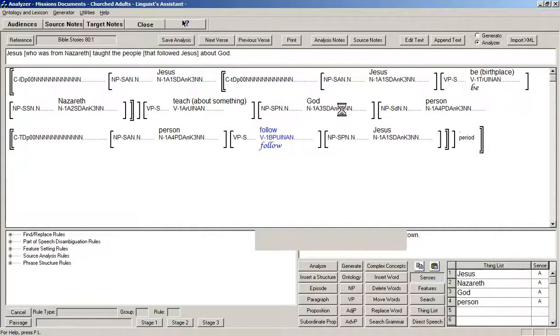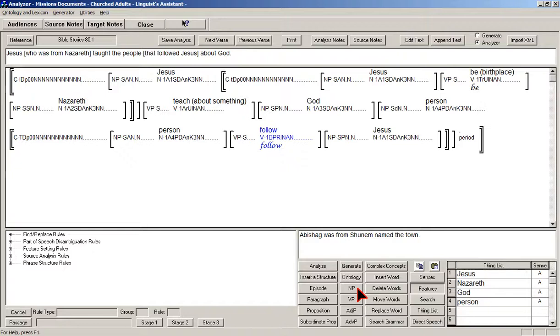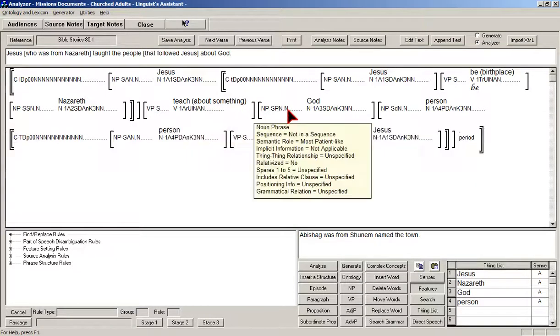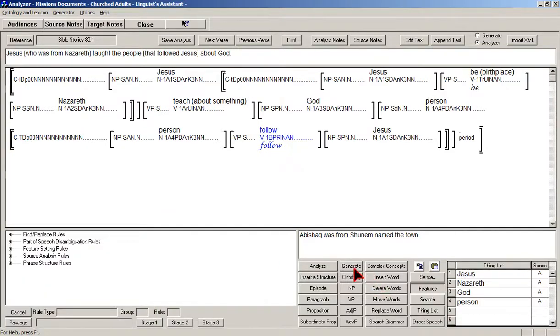And in order to make my rule work, the expectation requires that they routinely follow Jesus, not just for a moment. So I clicked on features for follow, and the aspect I made routine. Okay, so now this one, you notice if you hover over here, it's a restrictive thing modifier. Now let's click generate and see what happens.